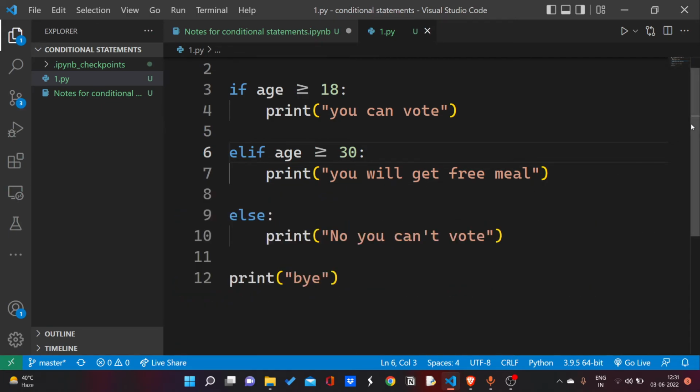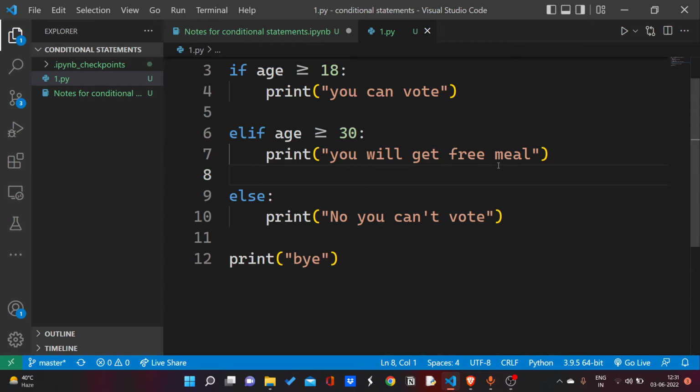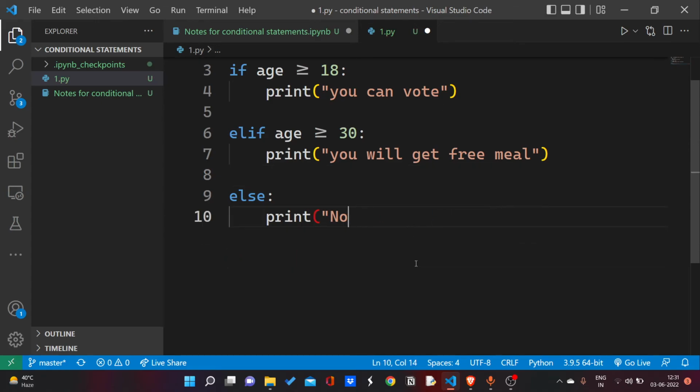That's all about the conditional statements. We can create more ladders like if, elif. We can use any number of conditions according to our need in a program. This is all about the conditional statements in Python.